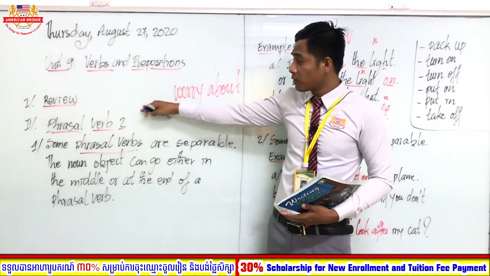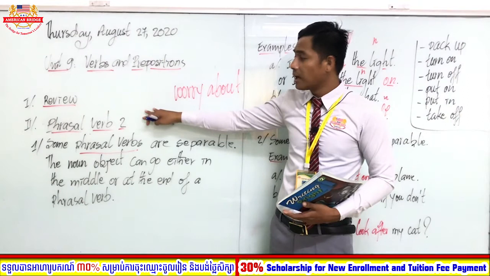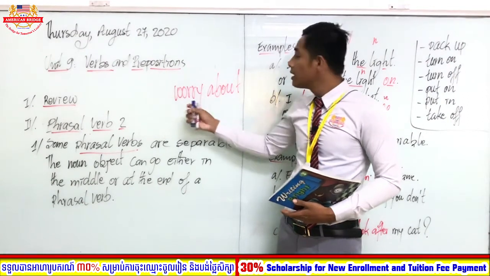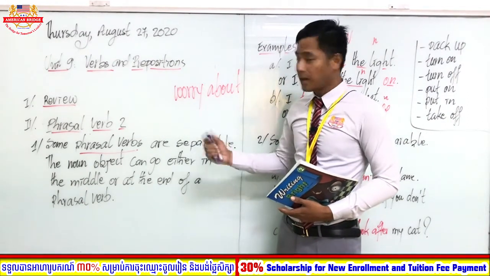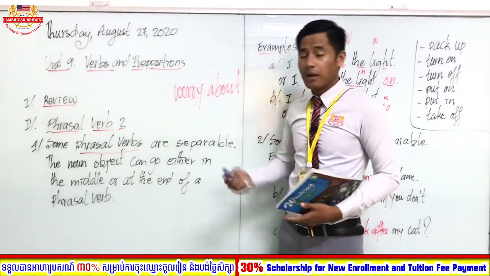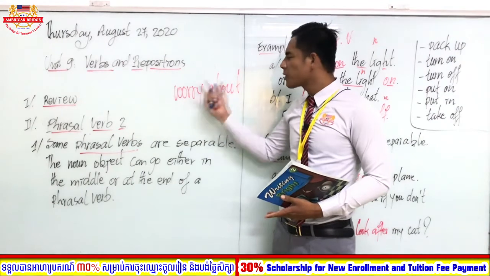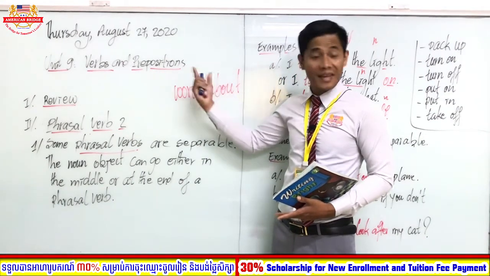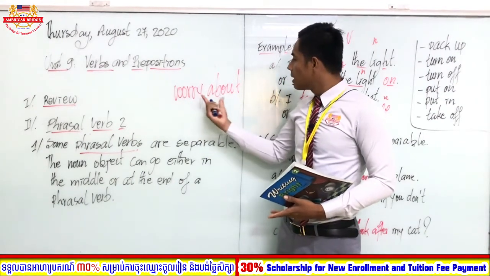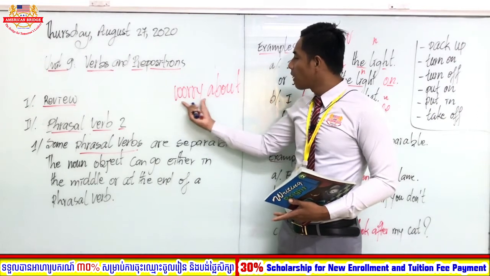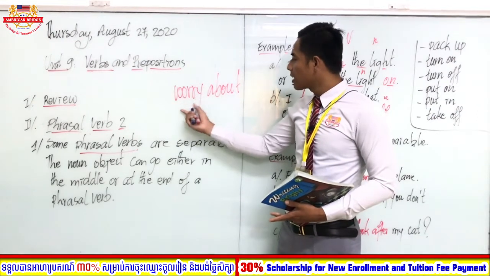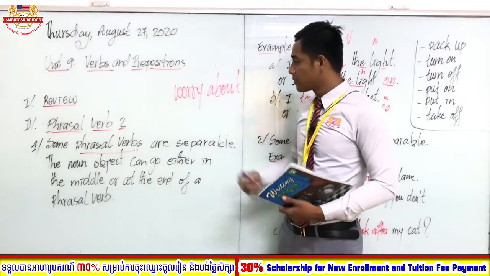Phrasal verb 1 that you learned has the meaning followed by a verb and preposition, like worry about something, to think or feel sad about something.